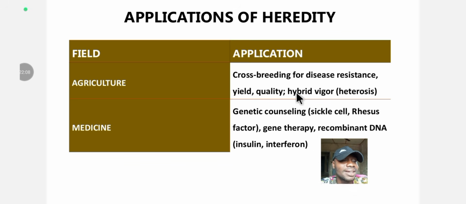Heterosis, hybrid. What's the meaning of hybrid? You bring a gene from here, you bring a gene from here, you bring a gene from here, you bring a gene from here, put them together. It's just like listening, taking advice from different experienced people. When you bring it together, what do you get? You get a bomb, an unstoppable force. It's the same thing here, hybrid. All right, other than doing inbreeding. Okay, that's why people don't sleep with their mother, brother doesn't sleep with sister to start making babies, brother doesn't marry sister, because of disease resistance and more adapted offspring.